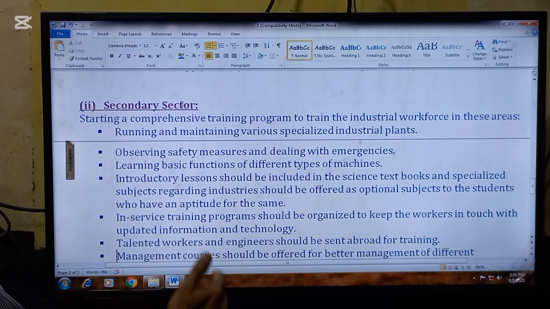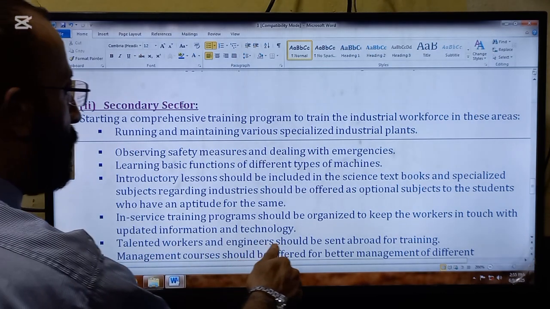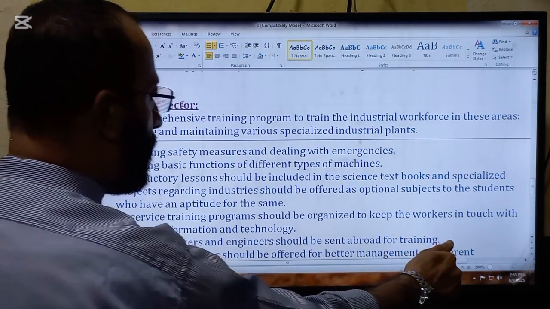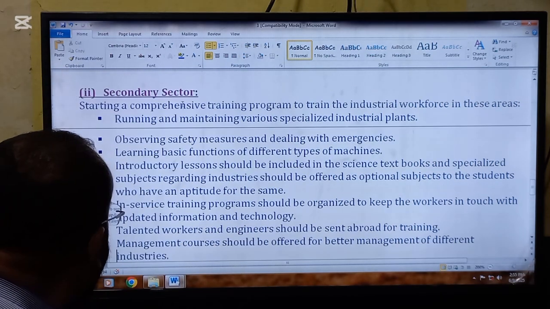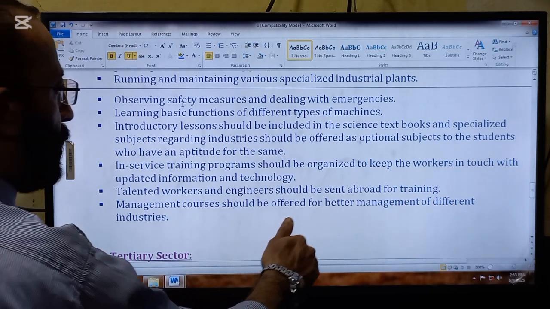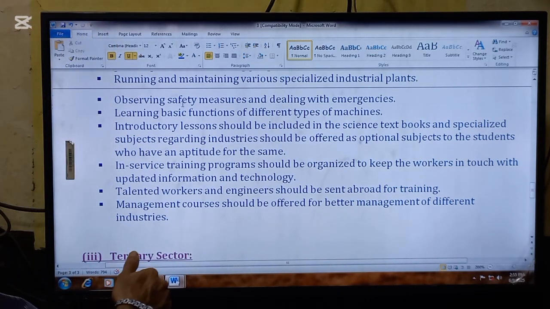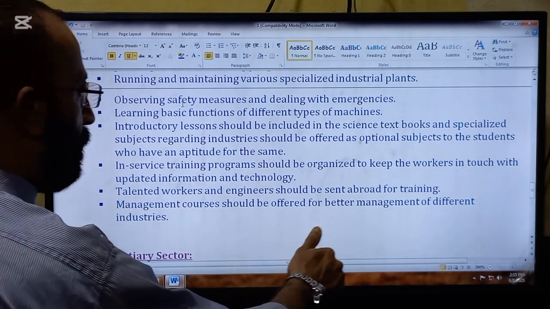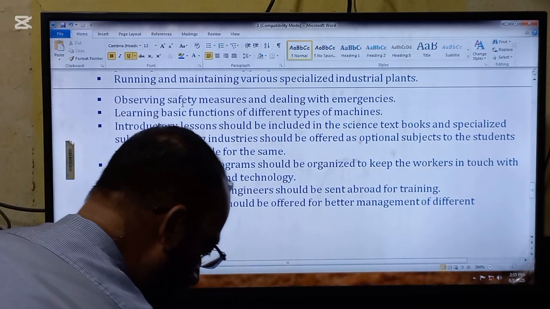Next, how can we improve the skilled workforce in the secondary sector? The point is, in-service training programs should be organized to keep the workers in touch with updated information and technology. The next point is talented workers and engineers should be sent abroad for training. Next point is management courses should be offered for better management of different industries.